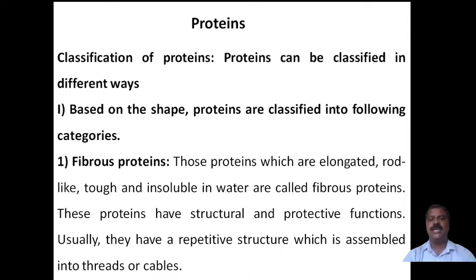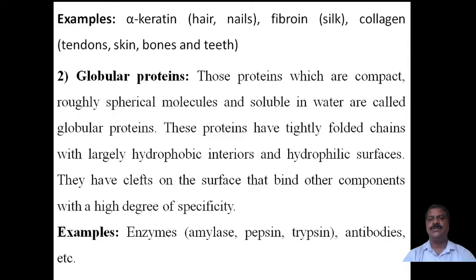Now come to the examples. The first example is alpha keratin. Alpha keratin is present in hair and nails. Hairs you already know: a long elongated structure, insoluble in water, with a rod-like structure.